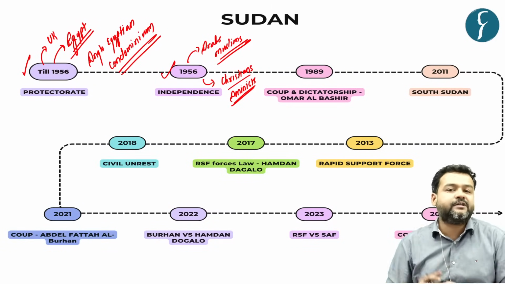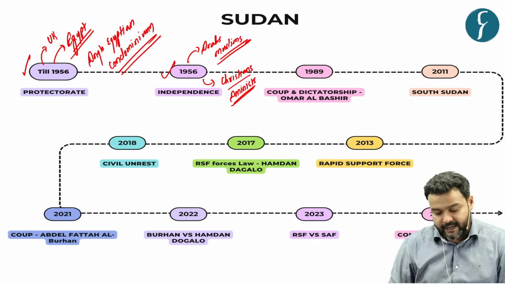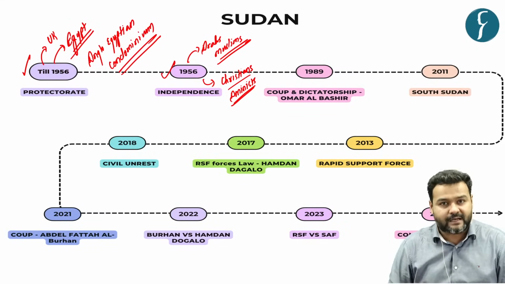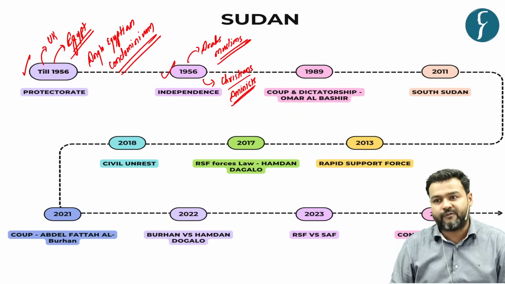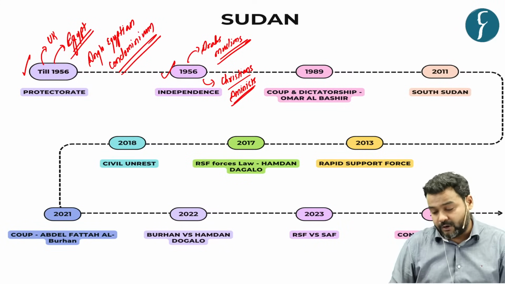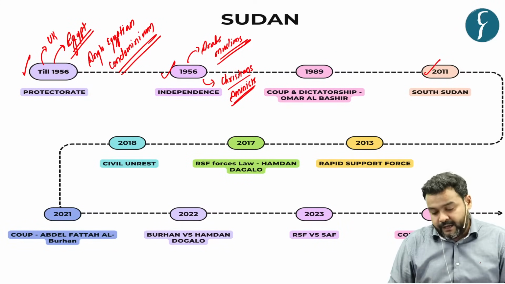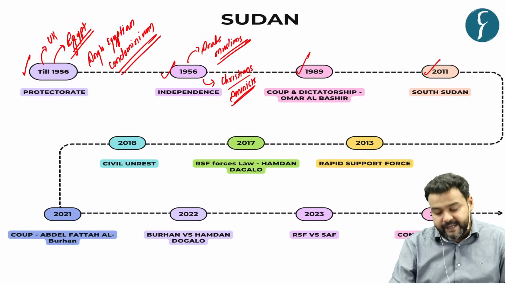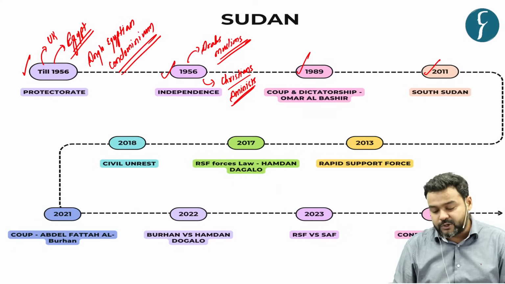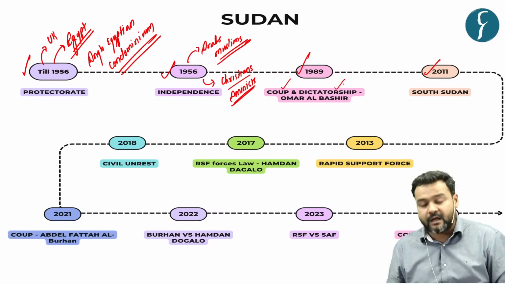So a civil war started, and it witnessed two bloody civil wars in two different time frames where millions of people lost their lives. An estimate says that around 5 million people lost their lives till South Sudan got independence in 2011. So it all started. Now in 1989, the democratically elected civilian government was toppled by a coup orchestrated by dictator Omar al-Bashir.